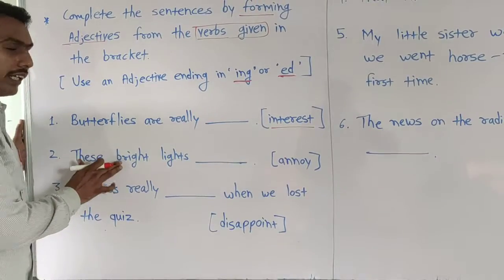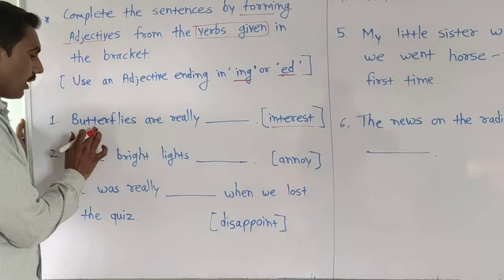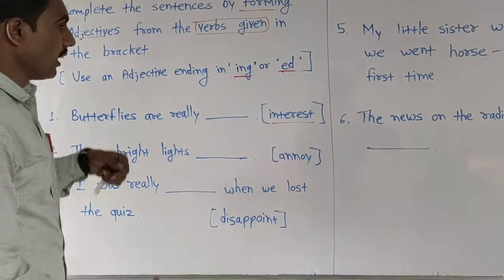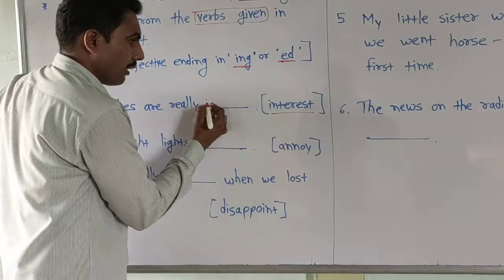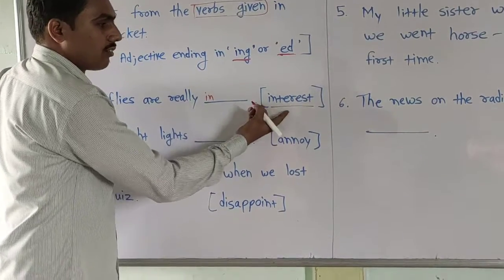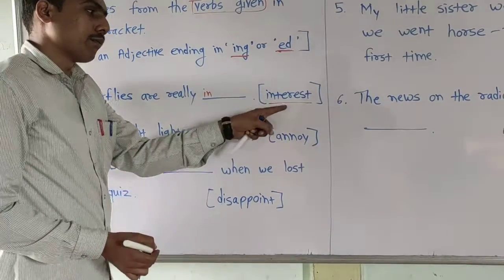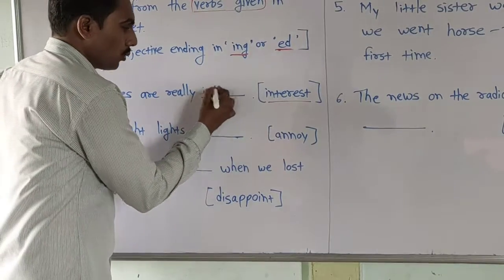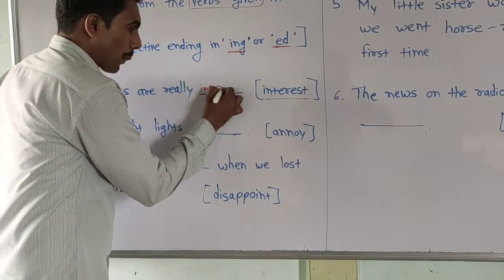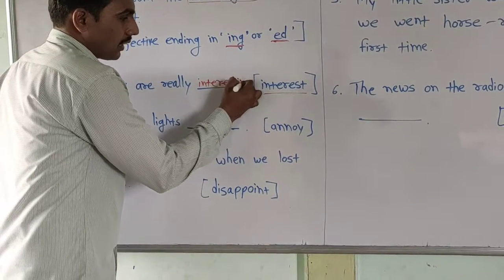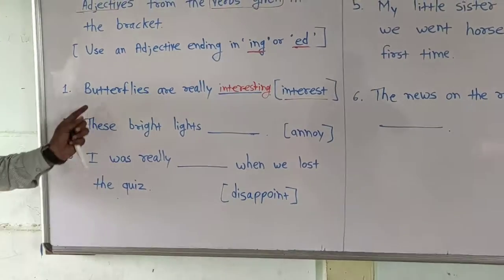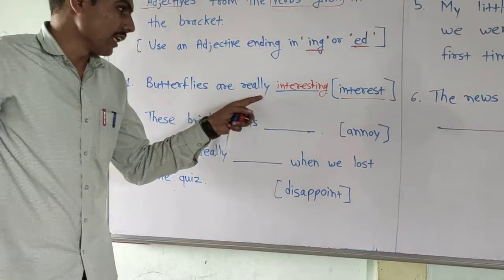According to sentence meaning, we use here. Look here. Butterflies are really interesting. We use here ing to this verb and we can convert this verb into adjective form. आपण या क्रियापदाला ing फॉर्म लावलेला adjective करू शकतो. Interesting. Okay. Interesting. In this way, our sentences look like butterflies are really interesting.